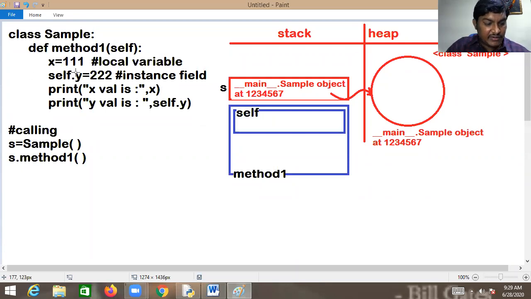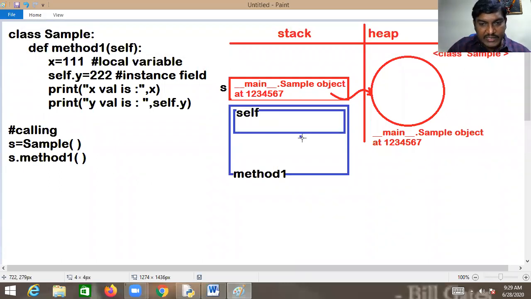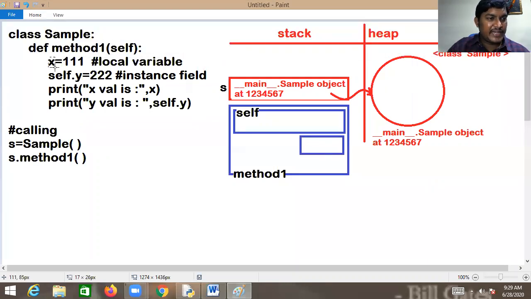And here you declared one variable, that is x = 111. The assignment always goes from right to left. Here we didn't use self, kindly notice that. Then what happened? One memory block is created with the name x, in method one, because it is a local variable.